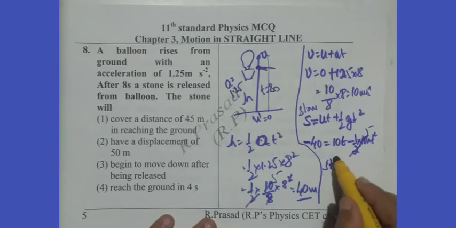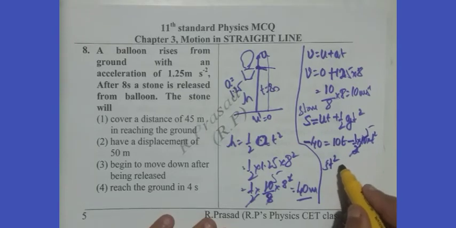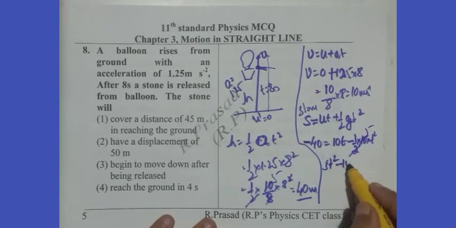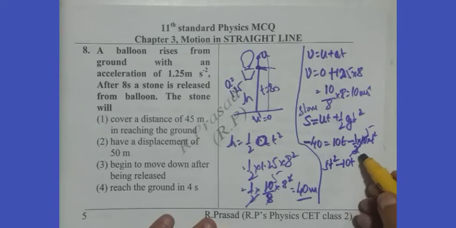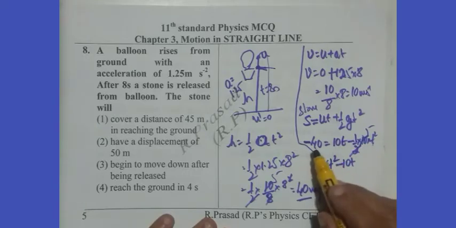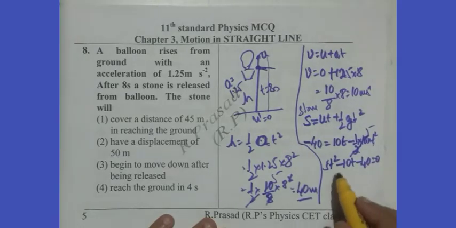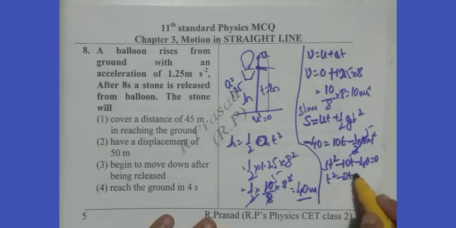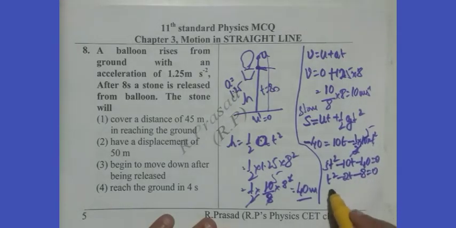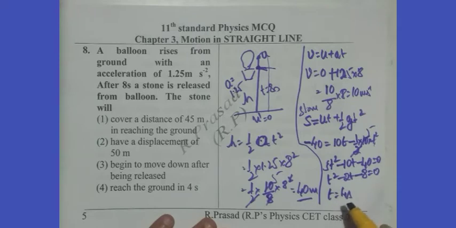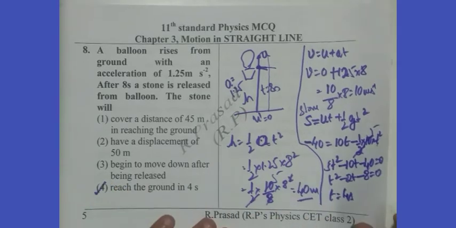Writing it in the quadratic equation form, 5t square minus 10t minus 40 equals 0, so t square minus 2t minus 8 equals 0, which amounts to t equals 4 seconds. Therefore option 4, after solving this quadratic equation, we get 4 seconds. Therefore the fourth option is correct.